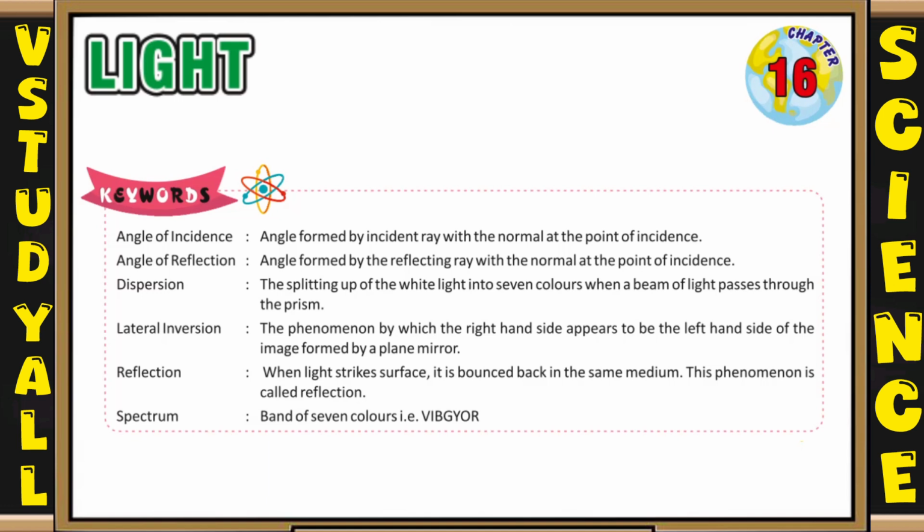Next is dispersion: the splitting up of white light into 7 colors when a beam of light passes through a prism. Next is lateral inversion: the phenomenon by which the right hand side appears to be the left hand side of the image formed by a plane mirror. Next is reflection. When light strikes a surface, it is bounced back in the same medium. This phenomenon is called reflection. Next is spectrum: a band of 7 colors, that is VIBGYOR.